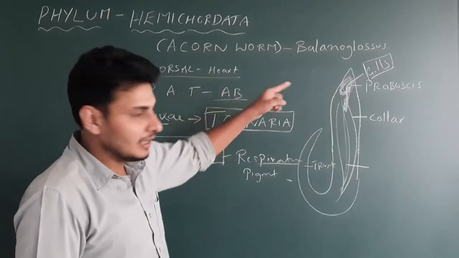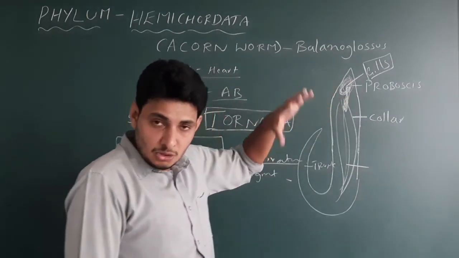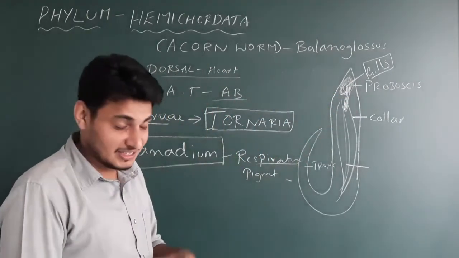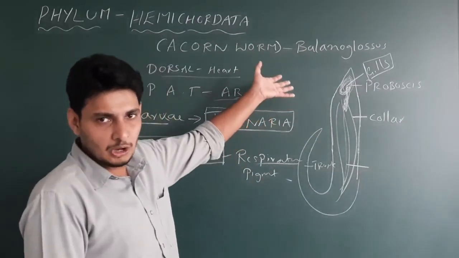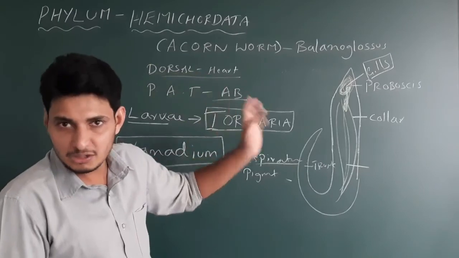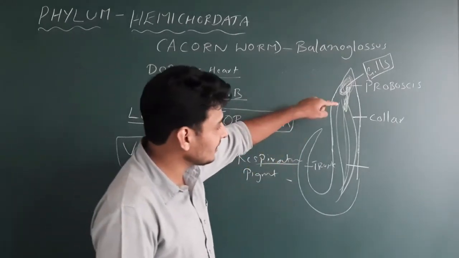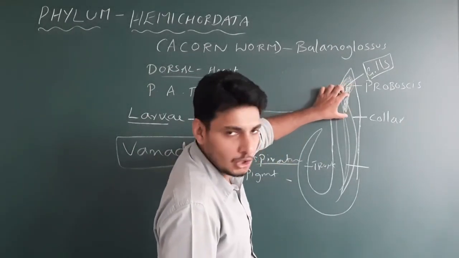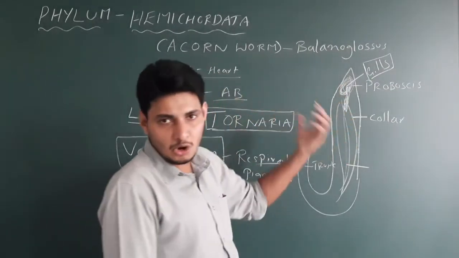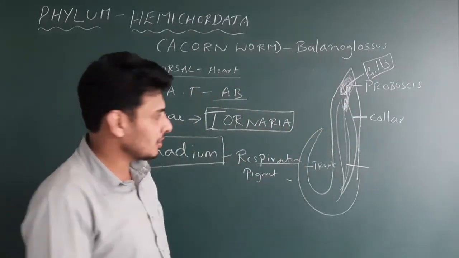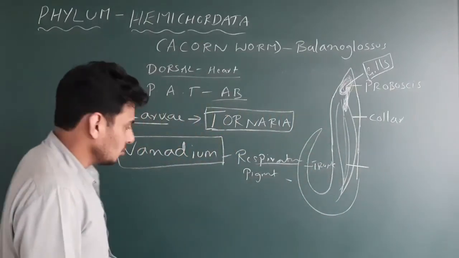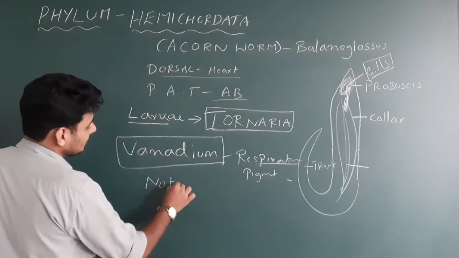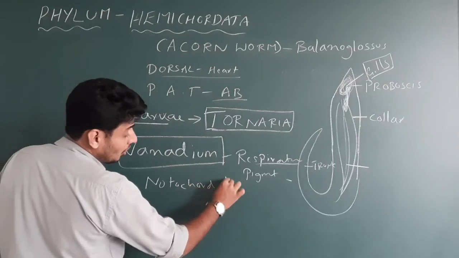But here a rod-like structure is there, and scientists believed it could have belonged to Chordata. Later they discovered that this is not a notochord. It is a rod-like structure present inside the proboscis and collar region. So we write: notochord-like structure is present.